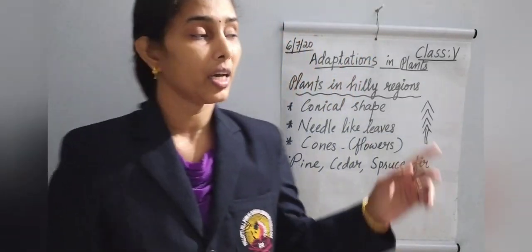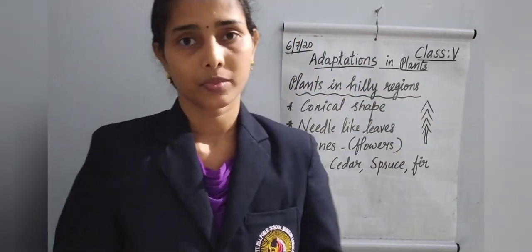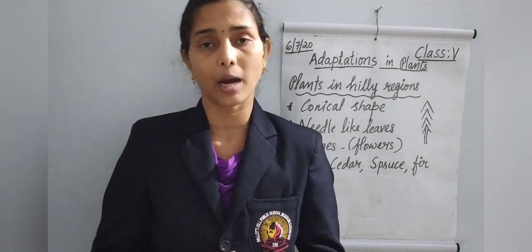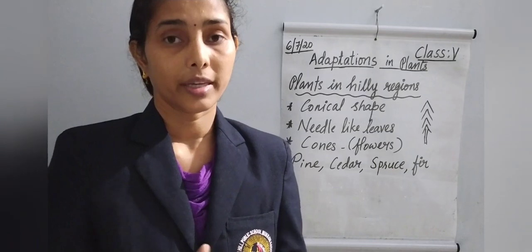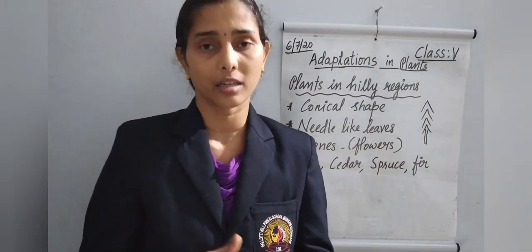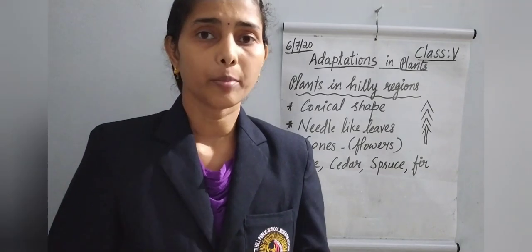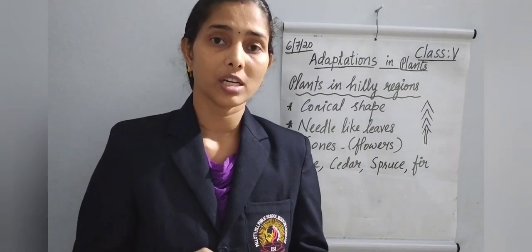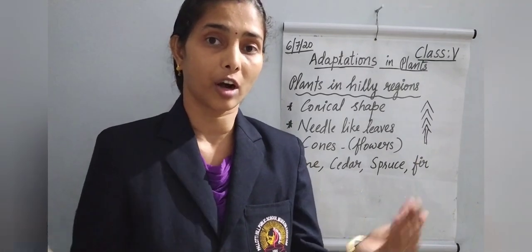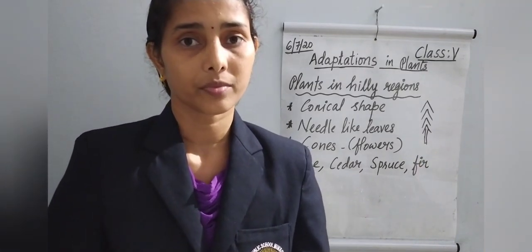Today, we are going to learn about the next category. What is that? The terrestrial plants which live on hilly areas. The plants which live on hilly areas have some adaptations. They have their own adaptations because they live in a hilly region. What is the importance of the hilly region? What is the special environment there?